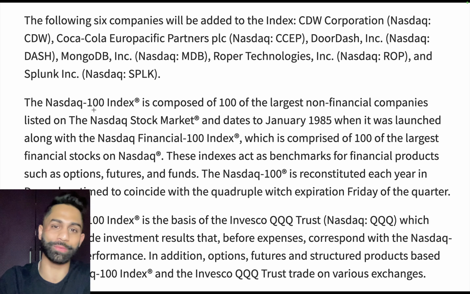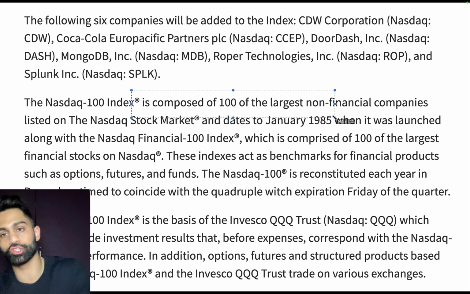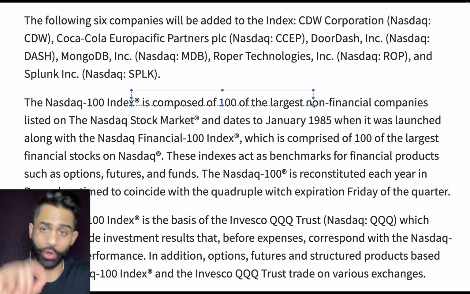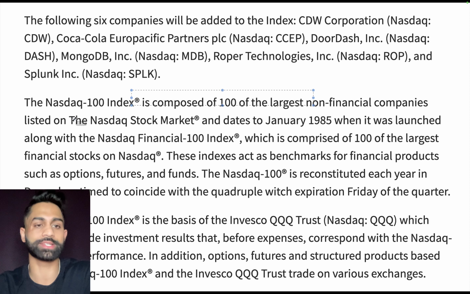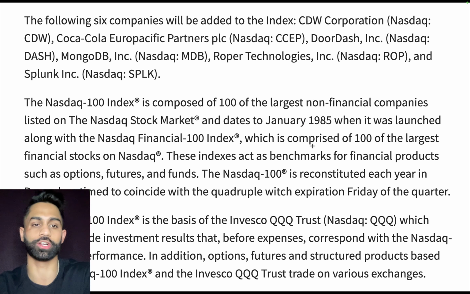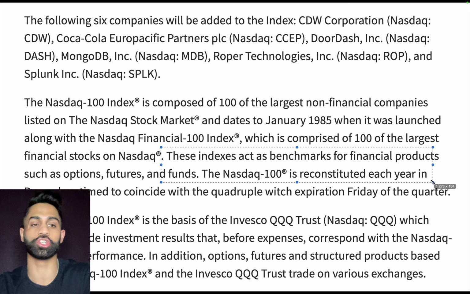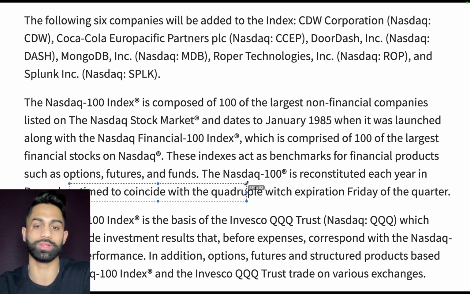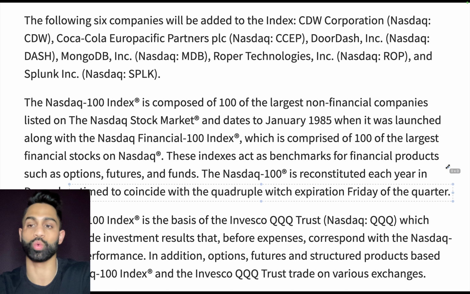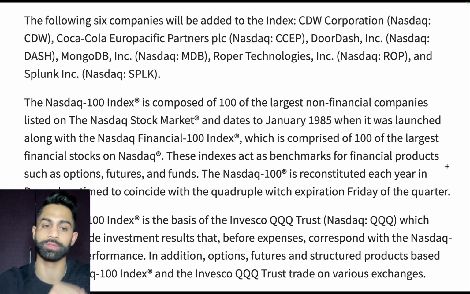So these are the 6 companies that are going to be added into the NASDAQ 100, which obviously comprises 100 of the largest non-financial, very, very important stuff here, non-financial companies listed on the NASDAQ stock market. It dates back to January 1985 when it was launched, along with the NASDAQ Financial 100 Index, which is comprised of the 100 largest financial stocks in the NASDAQ as well. And these indexes act as a benchmark for financial products such as options, futures, and funds. And the NASDAQ 100 is reconstituted each year in December, timed to coincide with the quadruple witching expiration Friday of the quarter as well. Actually, it's going to be the 3rd Friday of the month of December. So that's going to be December 18th.